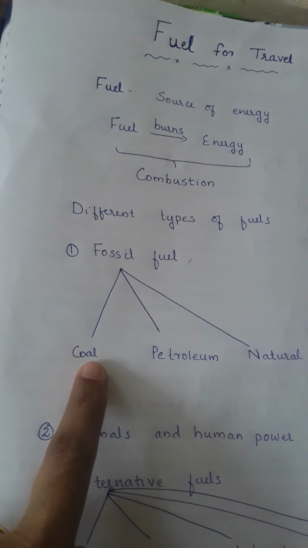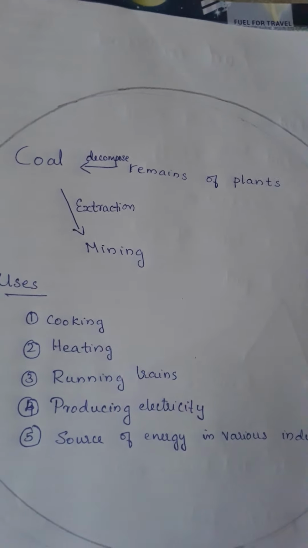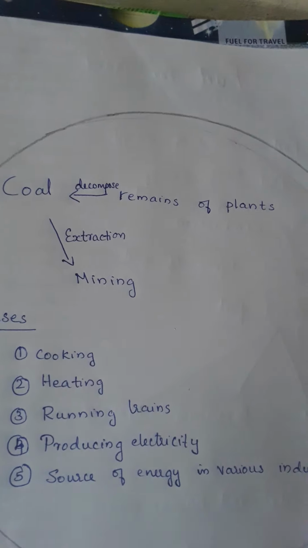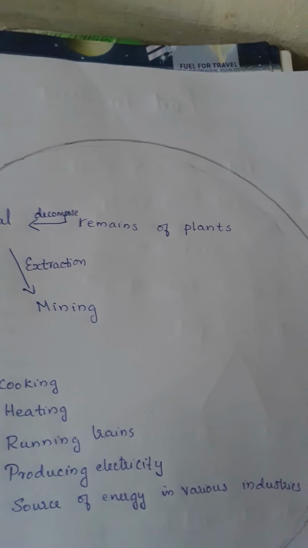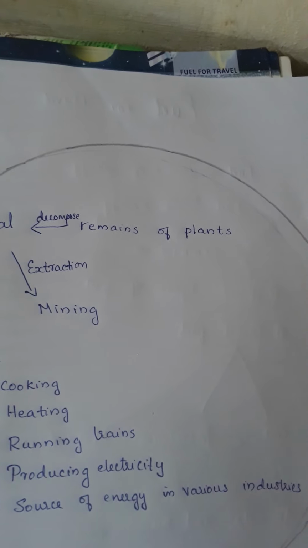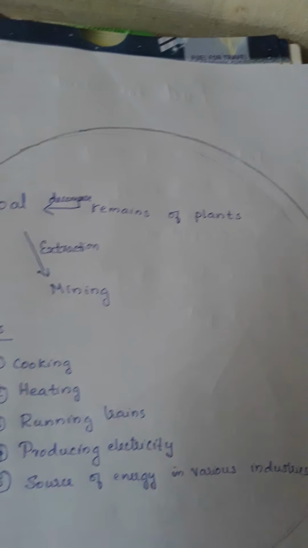What is coal? We already said that it is a fossil fuel formed from the remains of animals and plants which were buried underground, and it takes so many years, and over time these remains decompose and form fossil fuel.